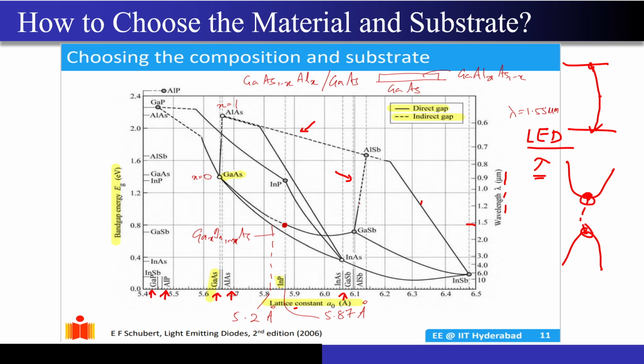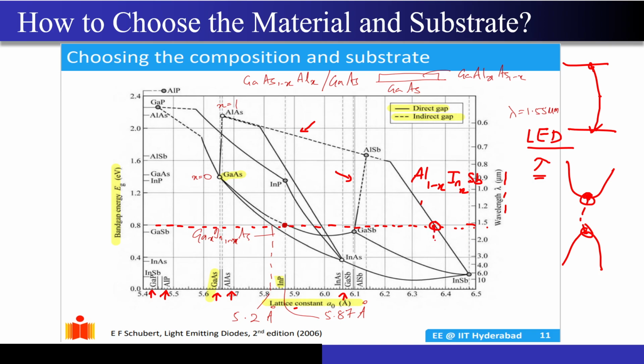Now how to solve problems using this diagram: if I want light of 1.5 micrometer wavelength, you just draw a horizontal line corresponding to this 1.5 micrometer, correct? And now what material you have to choose depends on whether there is a corresponding substrate available at the bottom. What do I mean by that? If you take this particular point, what is this point, guys? This is nothing but aluminium 1 minus x, indium x, Sb, correct? This is the particular curve that I am talking about.